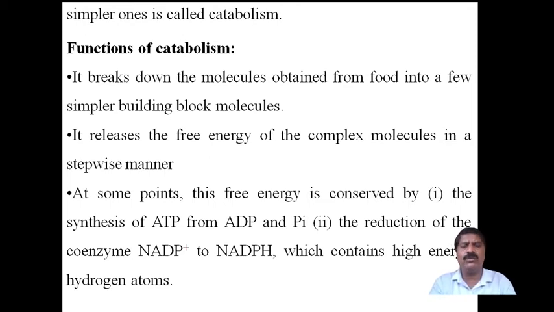A complex molecule is converted into simple molecules, and that process is called catabolism. For example, suppose we take starch or proteins; they undergo breakdown and become simple. The complex compound is converted into simple compounds by digestion, and during the formation of the simple molecules, a lot of energy is liberated. That energy is used for the survival of the individual, and that is called catabolism.